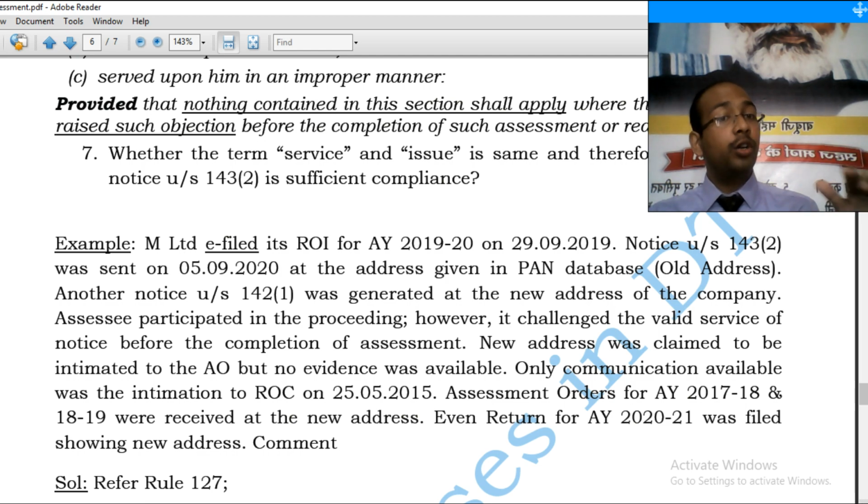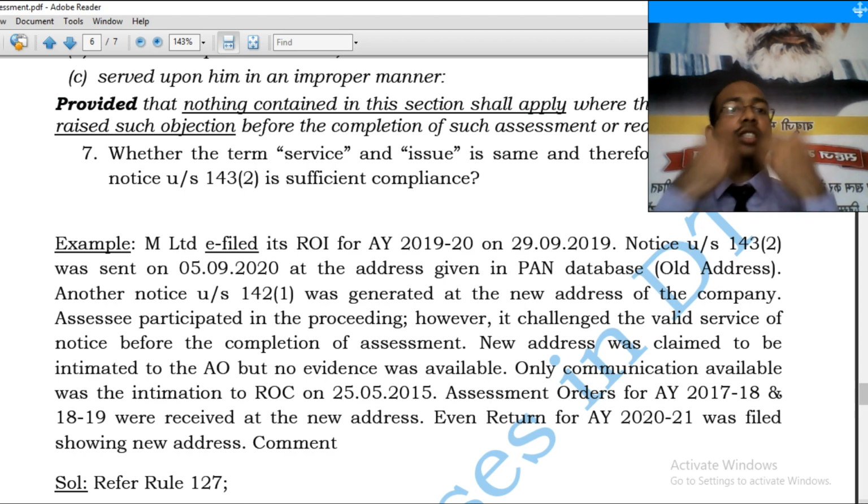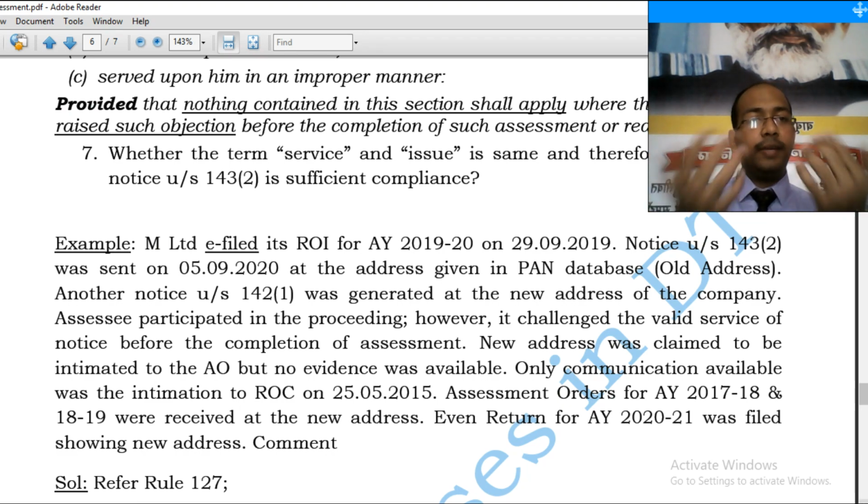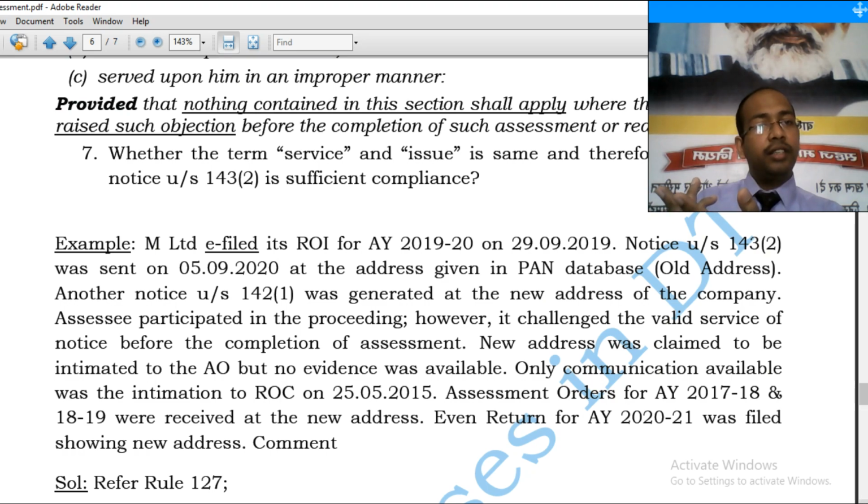He said, when we issued the notice at the PAN address, it did not return us unserved. Moreover, assessee also participated, though he objected. No prejudice has been caused to him, and the service of a notice at a PAN address is valid as per rule 127 because he has not intimated that address has changed. We had sufficient ground to assume that this is the correct address.